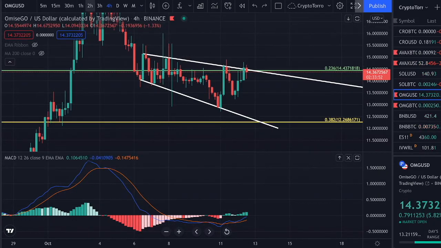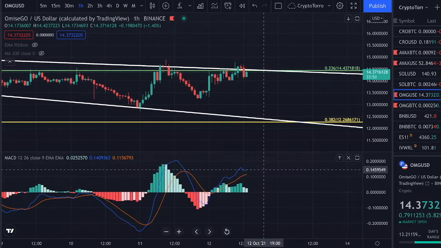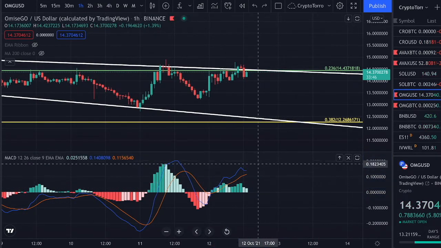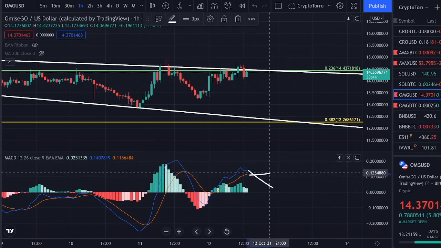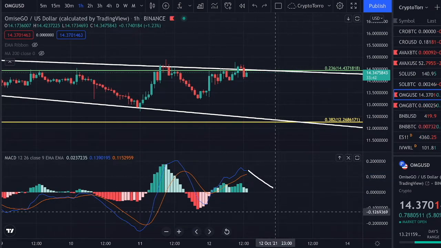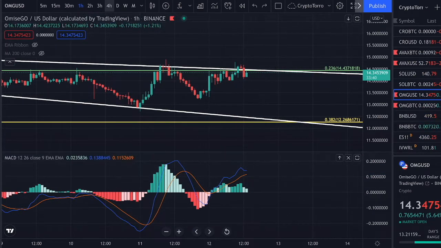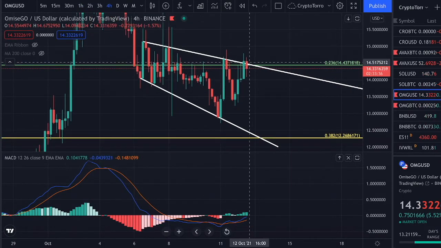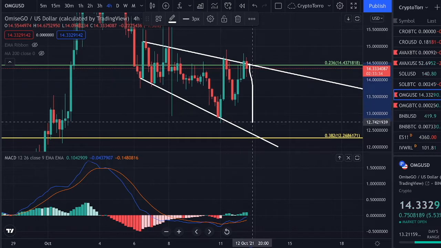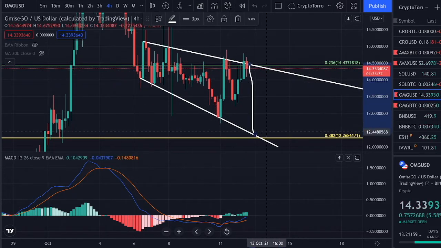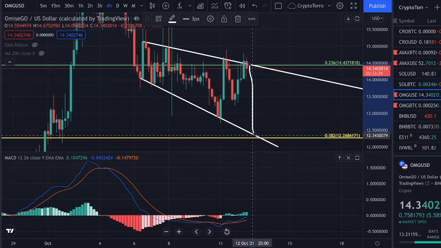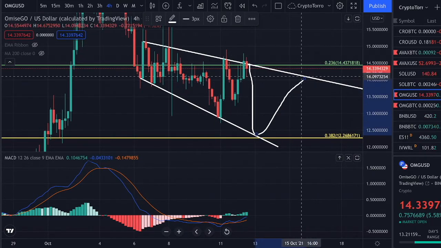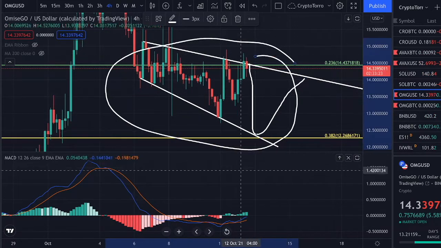But if we take a look at the 1-hourly time frame, unfortunately, we are losing strength, and perhaps it means that we are going to see a crossover occur on the MACD on the 1-hourly time frame, which eventually will have influence on the 4-hourly time frame as well. And perhaps we are going to see once more a decline, a retest of this descending support, finding support on top of it and heading straight back up, still being inside of this pattern, the broadening wedge.